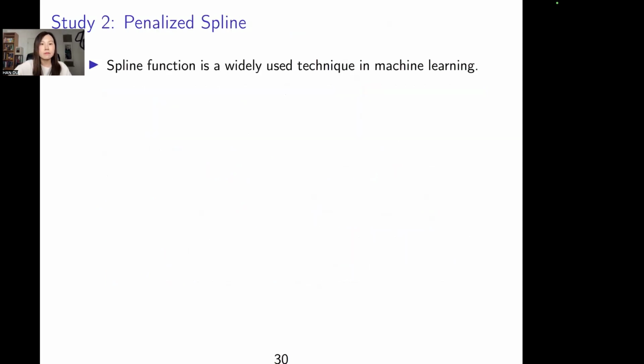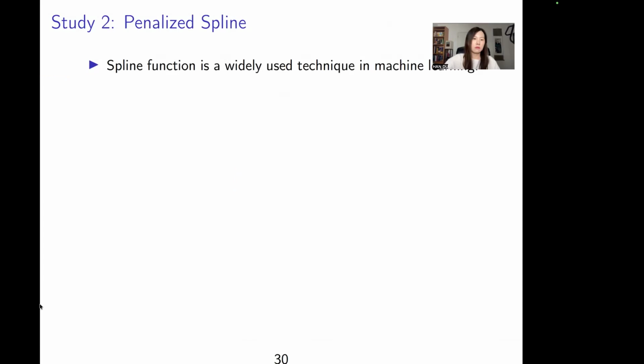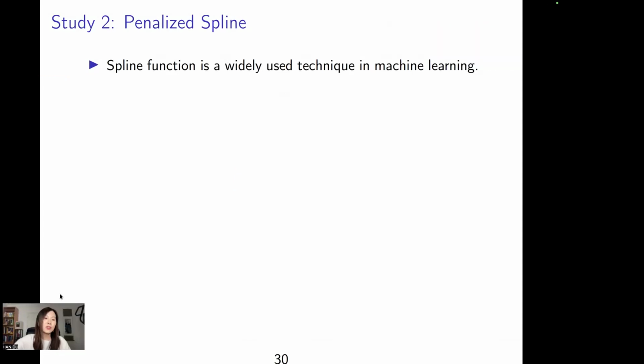Basically, it means that there's no significant difference between persons in a relationship and single persons on their magnitude of a hormone. And in the first study, we focus more on how to handle cyclic data, so it's quite limited. In the second study, we propose parallelized spline to handle more general nonlinear models. It can be cyclic data, it can be other nonlinear data.